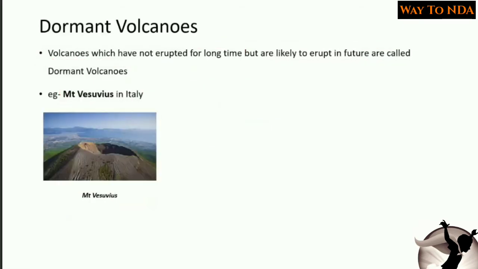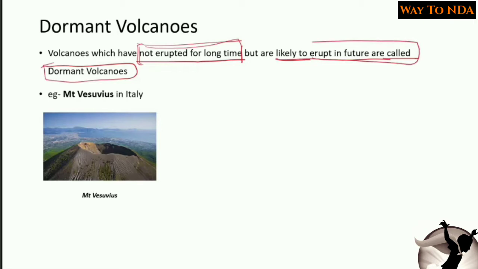Then what are the dormant volcanoes? The volcanoes which have not erupted for a long time, but are likely to erupt in future, are called dormant volcanoes. समझ गए? बहुत दिनों से ये इरप्ट नहीं हुए हैं, but they may erupt in the future, they are called dormant volcanoes. So the example of dormant volcanoes is Mount Vesuvius in Italy. Here you can see it is a dormant volcano which has not erupted for a long time, but there are chances that it may erupt in future. This is called a dormant volcano.